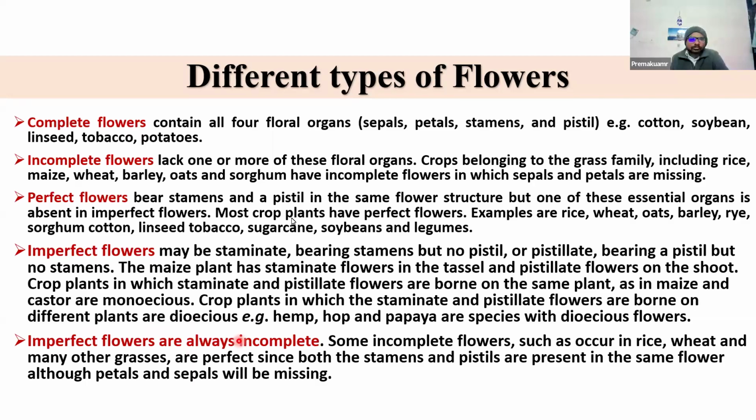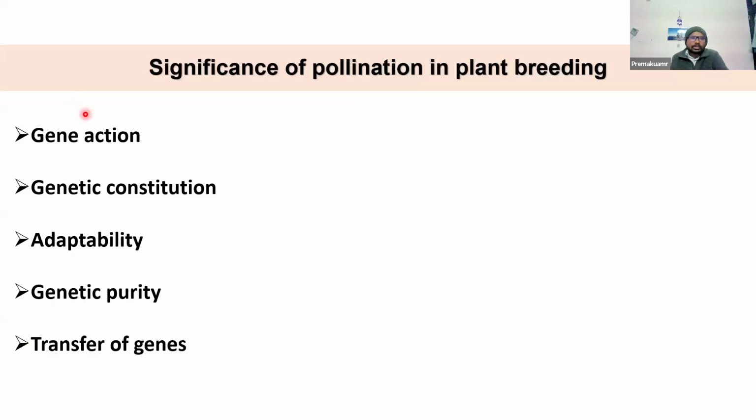Then, what is the significance of pollination in plant breeding? It decides the gene action, the reconstitution, the adaptability of the particular crop, and the genetic purity of the crop. It decides how you transfer the genes, which method you have to follow, and everything is actually determined by the mode of pollination in a particular crop species. Like, what is gene action? Can anyone tell the definition of gene action?